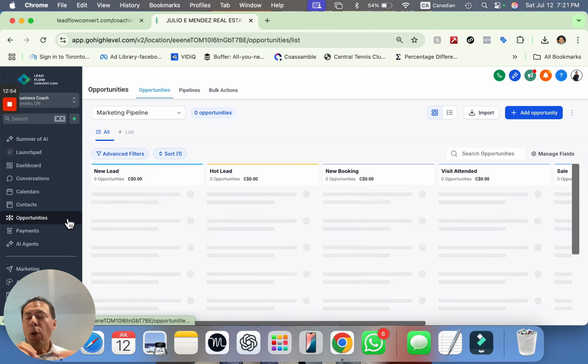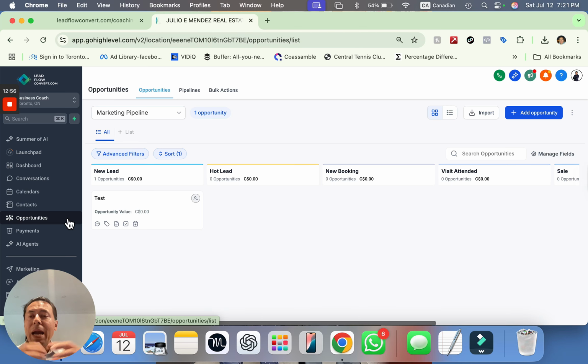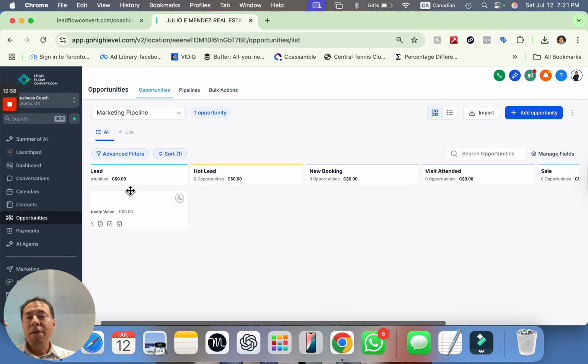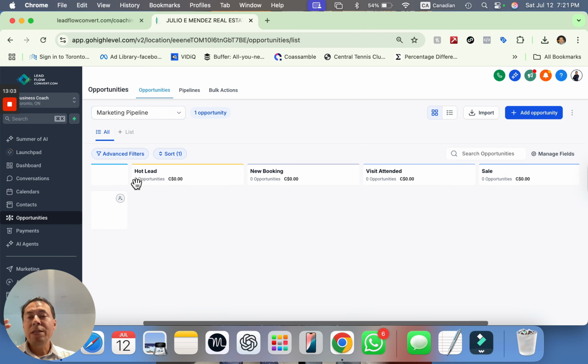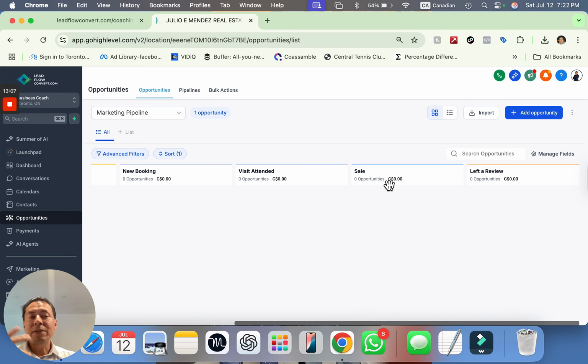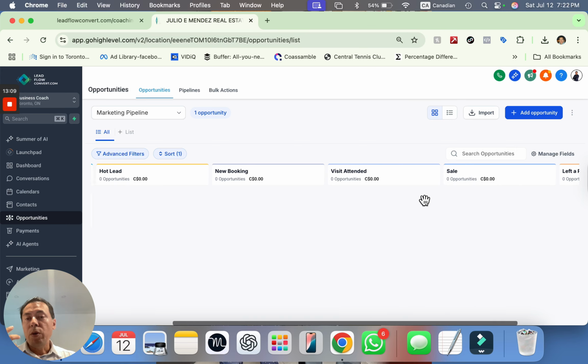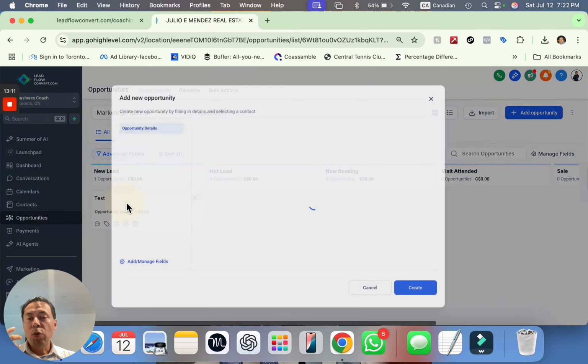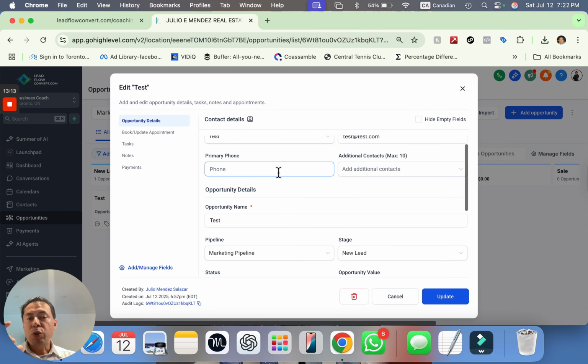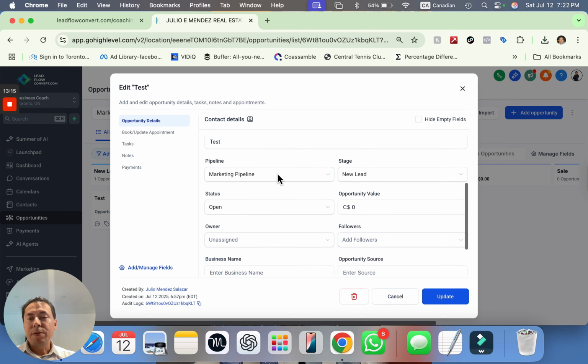Okay, under opportunities, this is where you can see the pipelines. As you can see, we have a pipeline called the marketing pipeline, where you have your new leads, your hot leads, your new bookings, business attended, sales, and left you a review. Okay, so for example, if you look at this one, this opportunity again is just a test, right?